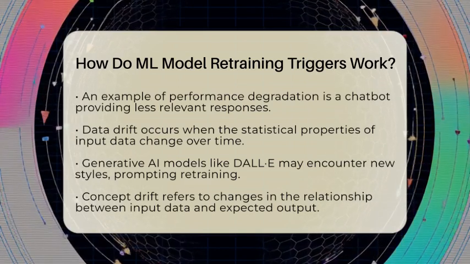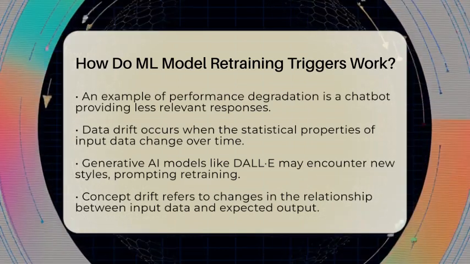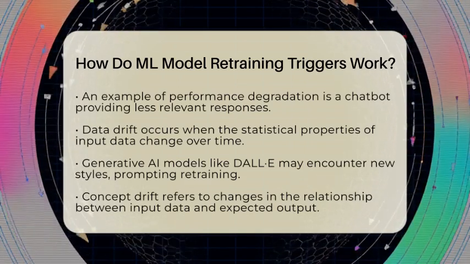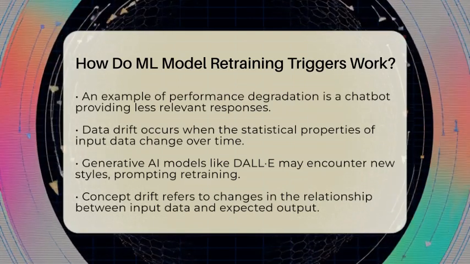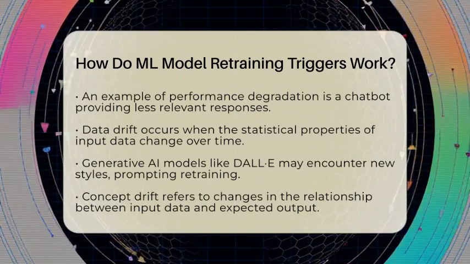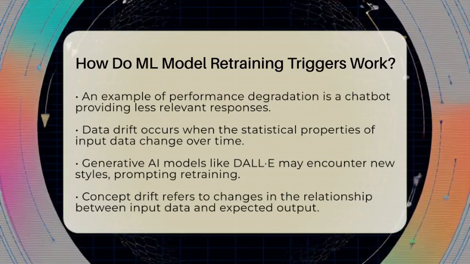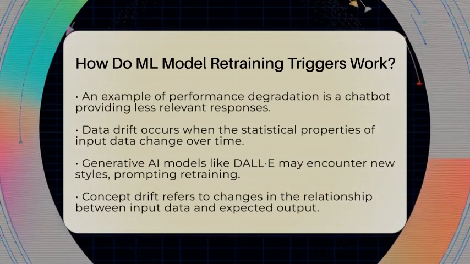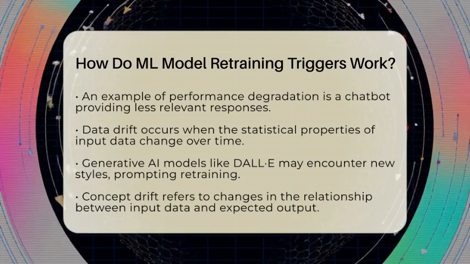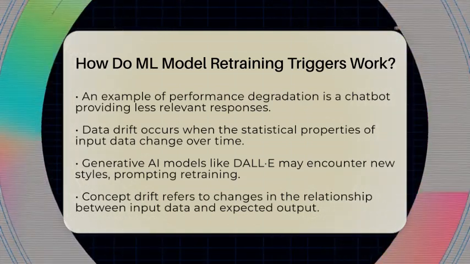Another important trigger is data drift. This occurs when the input data's statistical properties change over time. For instance, if a generative artificial intelligence model like DALL-E or Midjourney encounters new styles or subjects not in its training data, it will detect this change and prompt retraining to adapt to these new patterns.